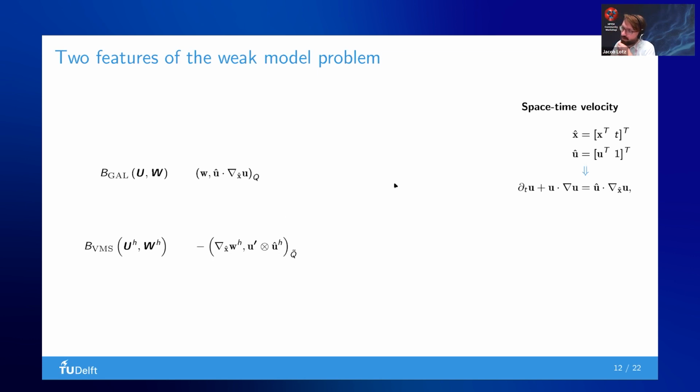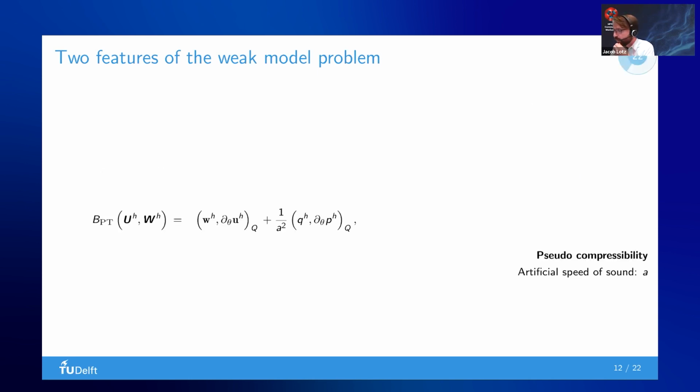The other thing, maybe a bit more interesting for many of you, is that we use pseudo compressibility, which is a term you can just add in your pseudo-time problem. Basically this term will converge to 0, and it depends on the artificial speed of sound. This sped up our simulations by at least 4 times, so it influenced our matrix very beneficially.